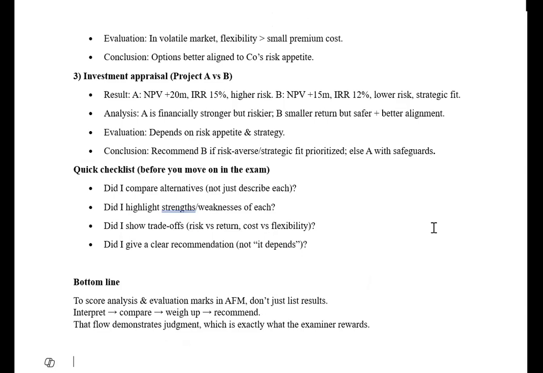Whether it's a comparison between forward and future, future and option, NPV of two projects, share for share or cash offer, anything, any topic, any numerical. If you're explaining the numerical, writing pros and cons of that numerical, then giving the judgment, you will get full marks in the professional skills of analysis and evaluation.